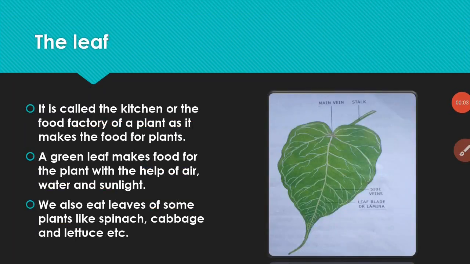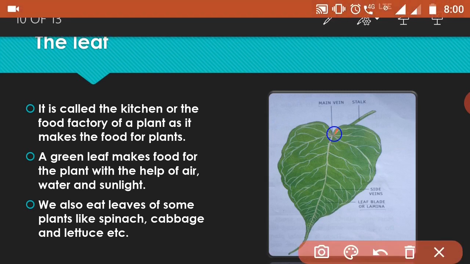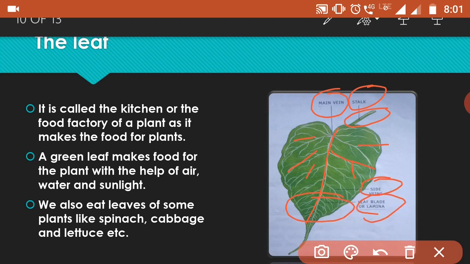First, see the composition of the leaf, or the formation of the leaf. See the middle line, this thick line is the main vein, and the small part which connects the leaf to the stem, we call it the stalk, right? Then if you can see the small linings here, these are the side veins. Okay, and the broad part here is the leaf blade or lamina, right?